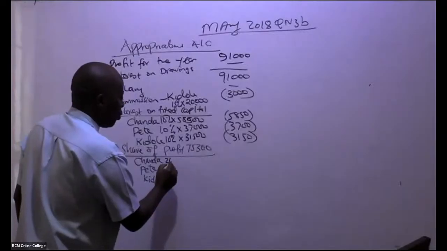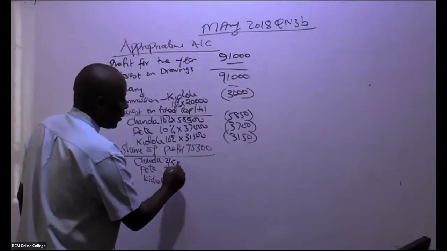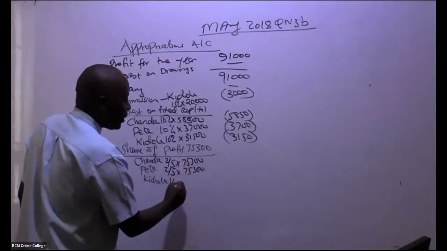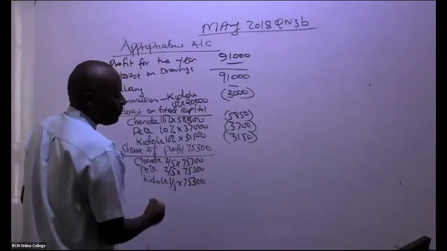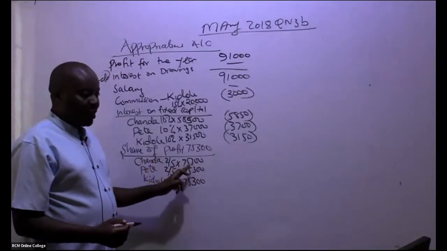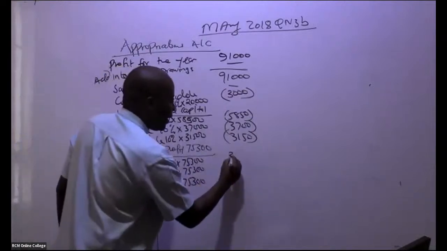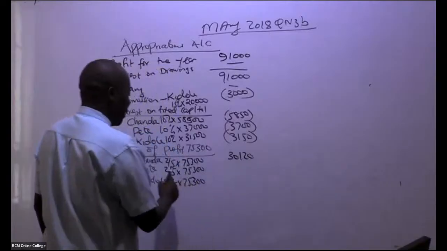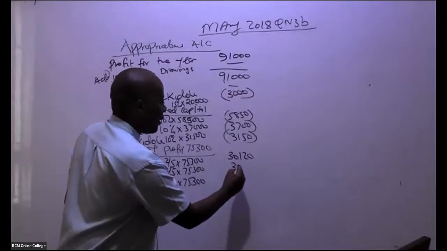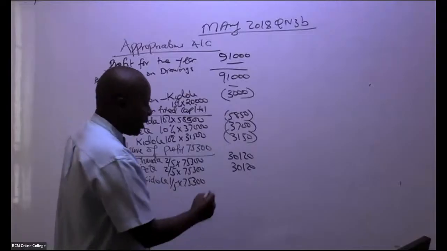So this will be 2 over, of course, if you add here, over 5, isn't it? 2 over 5, 2 over 5, 1 over 5, times this 75,300. All right? So can somebody in this case give me this 2 over 5 times this? What are we getting, ladies and gentlemen? I'm being told we have 3120. This and this will end up giving me the same. And then this is 1 over 5. The last one is 14,700.